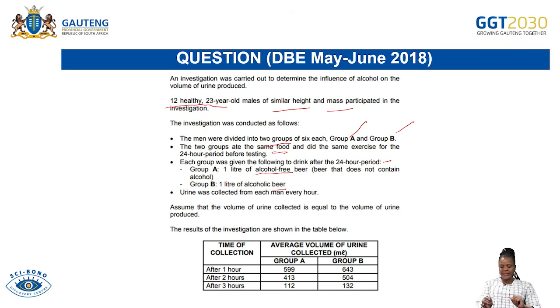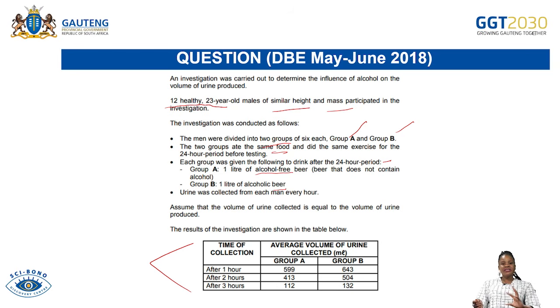Urine was collected from each man every hour. Assume that the volume of urine collected is equal to the volume of urine produced. The results were organized in the following table: time versus average volume of urine collected in milliliters. Time is 1 hour, 2 hours, and 3 hours, and urine was collected from group A men and also from group B men.